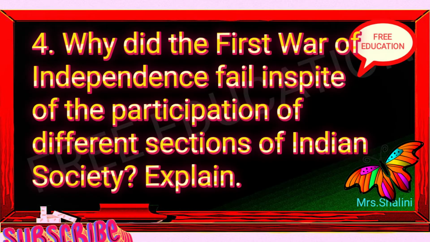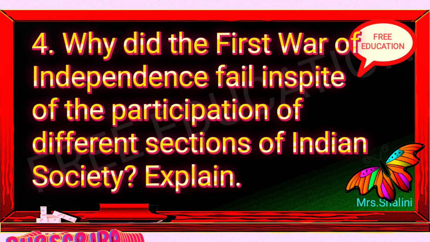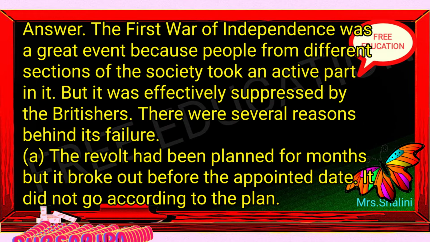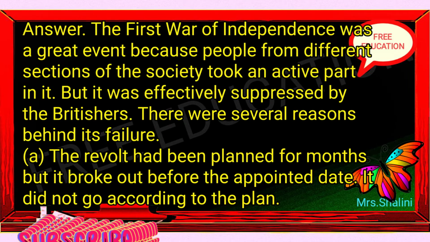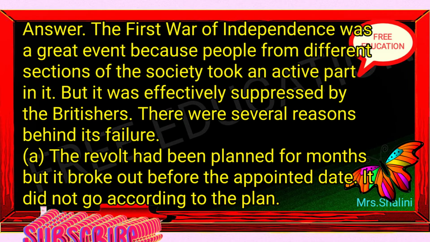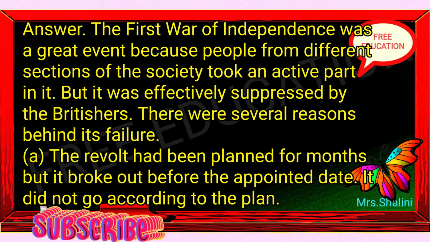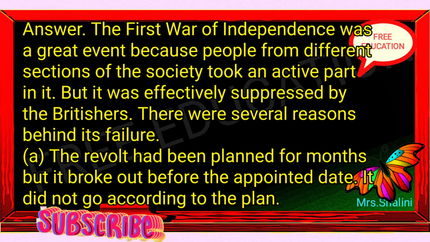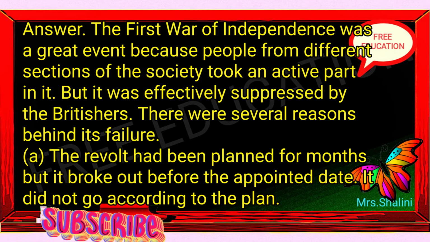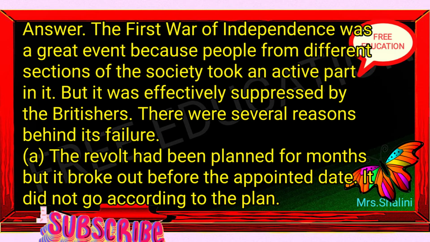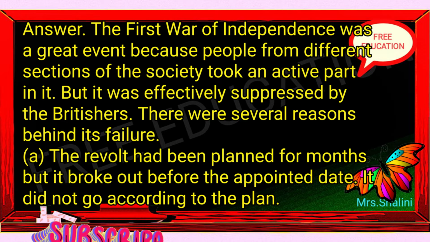4. Why did the First War of Independence fail in spite of the participation of different sections of Indian society? Explain. Answer. The First War of Independence was a great event because people from different sections of the society took an active part in it. But it was effectively suppressed by the Britishers. There were several reasons behind its failure. A. The revolt had been planned for months, but it broke out before the appointed date. It did not go according to the plan.